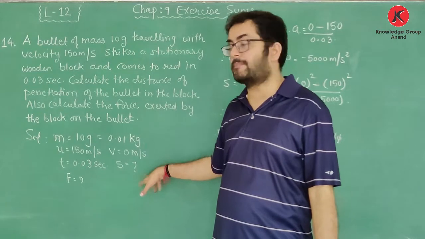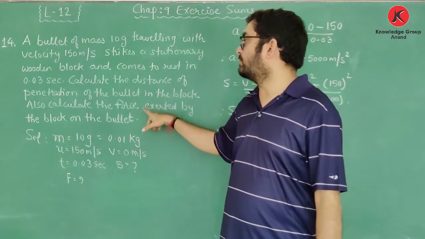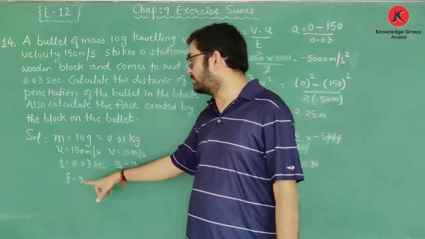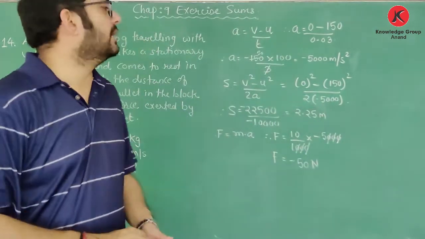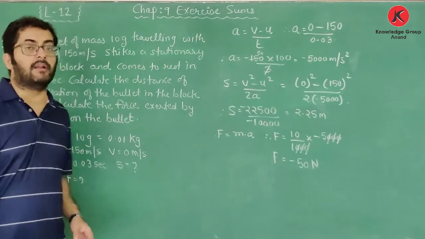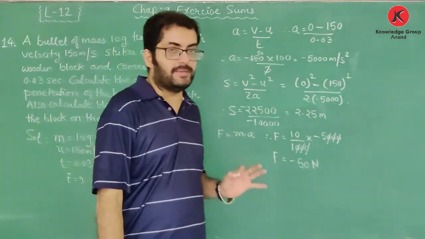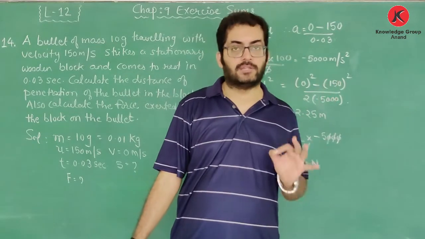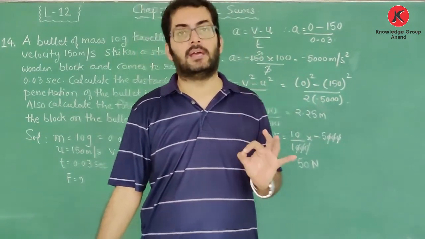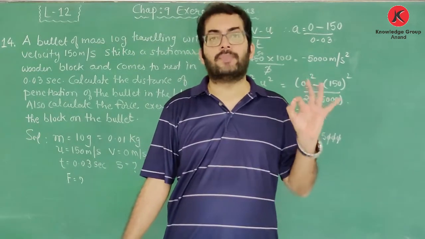S is equal to question mark, and we also want to find the force exerted by the block on the bullet. So I also need to find the value of force F. Here I have to find two things, force and distance traveled, and in both one thing is missing, and that thing is acceleration. Okay, so to find both, first we need the value of acceleration.